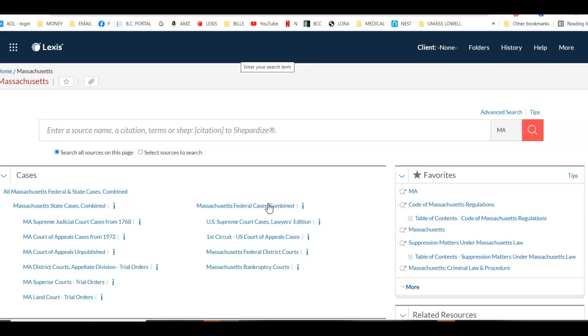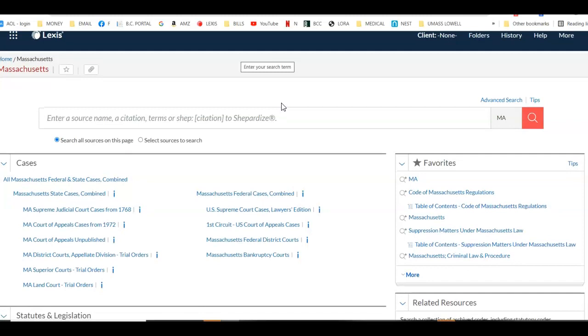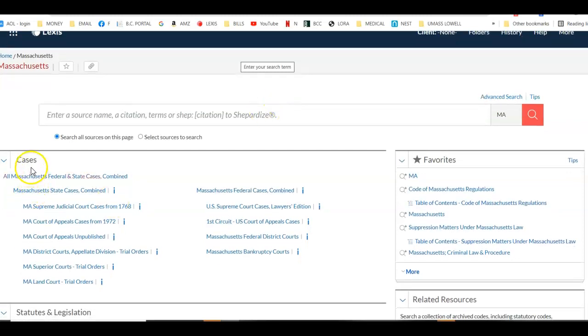Okay, you should now see this page here, and this is the universe of Massachusetts cases, statutes, materials, anything Massachusetts. And this is the page that you should be using to answer the questions in the exercise. You'll note that this page is divided into Massachusetts cases, and on one hand, you can get all Massachusetts state and federal cases combined, or you can just do state cases, okay?